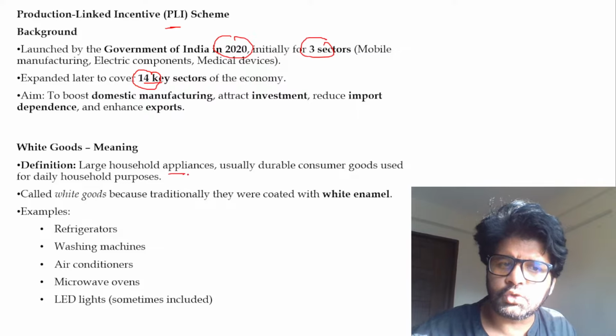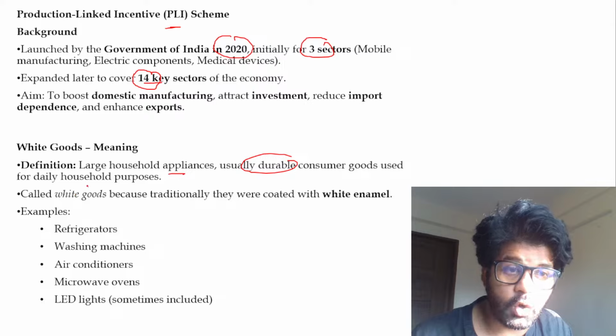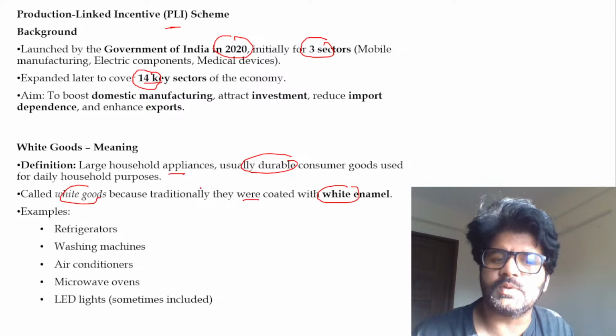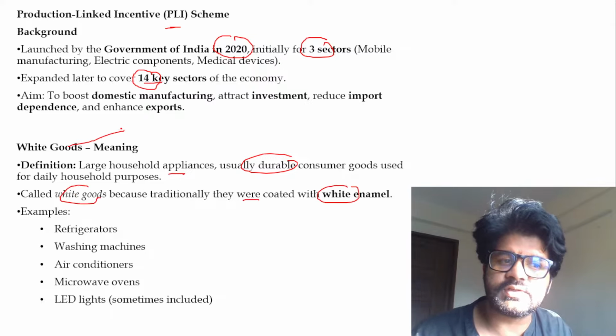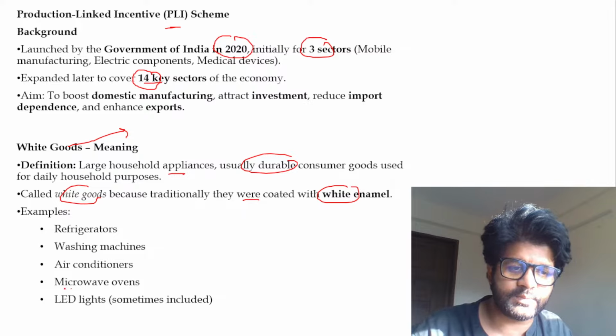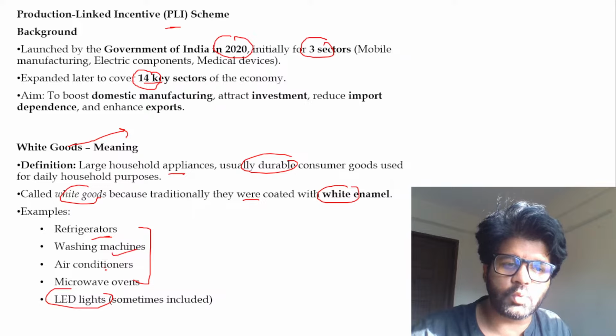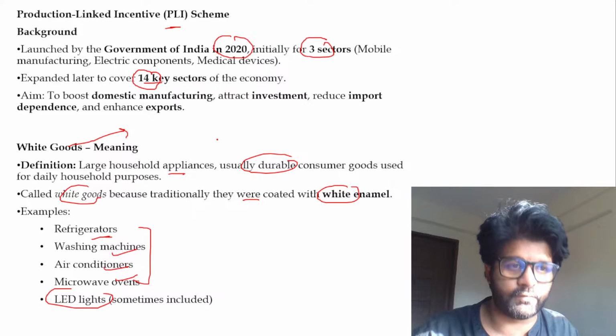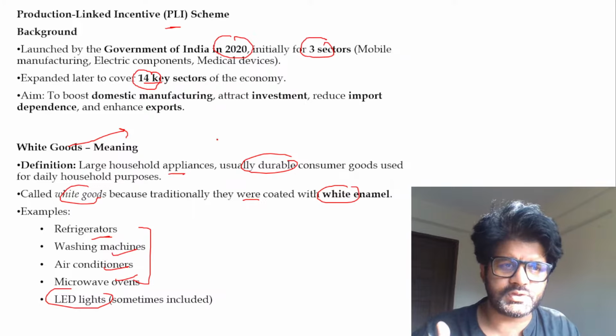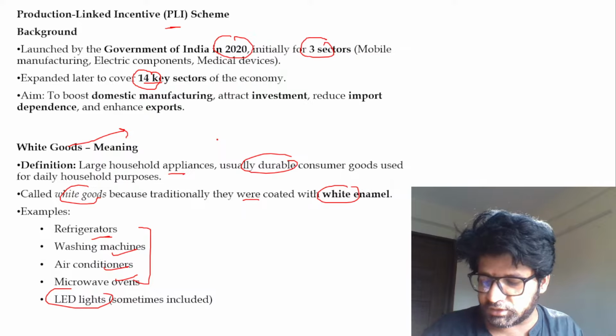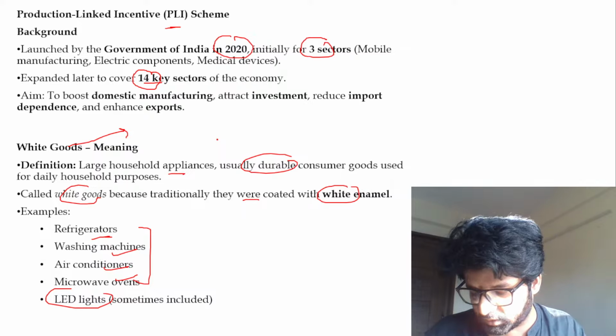White goods are large household appliances, durable consumer goods, called white goods because they were generally white, coated with white enamel. As we have just discussed, AC, refrigerators, sometimes LED lights are also included in white goods. More so refrigerators, washing machines, air conditioners, microwave ovens, items purchased for conspicuous consumption, ostentatious consumption. So these are the words which you have to keep in mind.